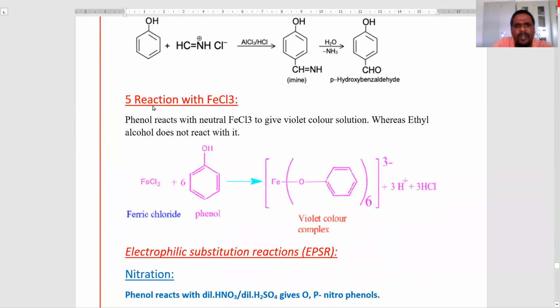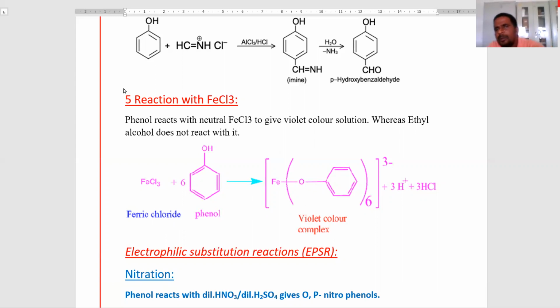Next, the fifth reaction is the reaction with ferric chloride. Phenol reacts with neutral ferric chloride to give a violet colored complex solution, whereas alcohols do not react with it. Okay, here we discriminate. If the given compound is an alcohol or a phenol, from this reaction we can simply discriminate. Alcohols do not react with neutral FeCl3. Phenols react with neutral FeCl3 to form the violet colored solution. This is the iron complex.